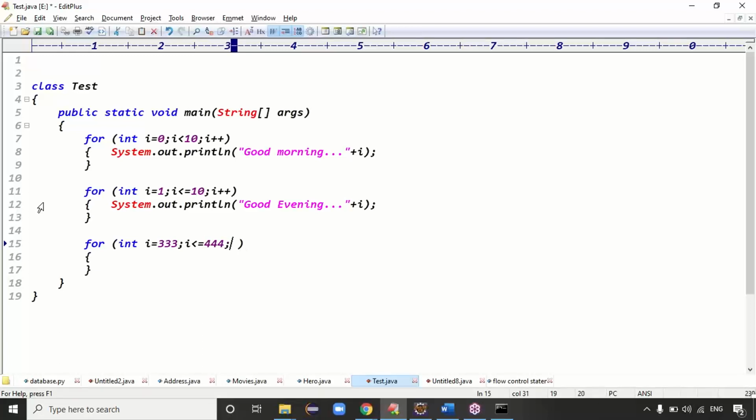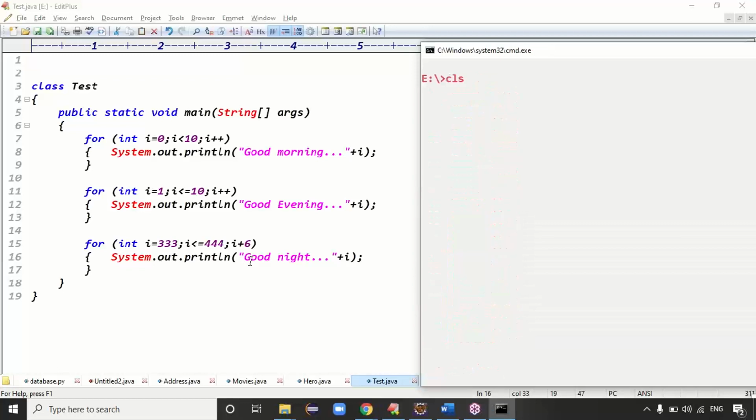But the increment value is how much, guys? i plus 6. Okay, good. Then here we can write the message with System.out.println. You can print a message like good night, right? Then simply print the i value. That's all, guys. I'm just printing the i value. That's it. Then you can compile this code.